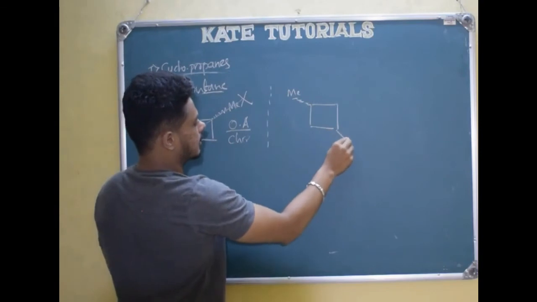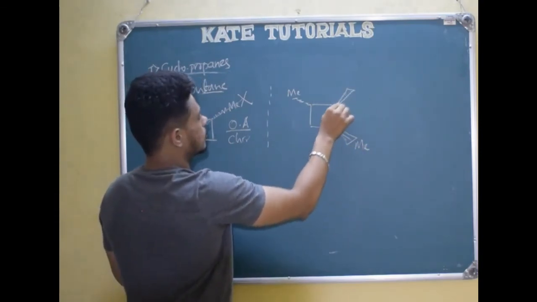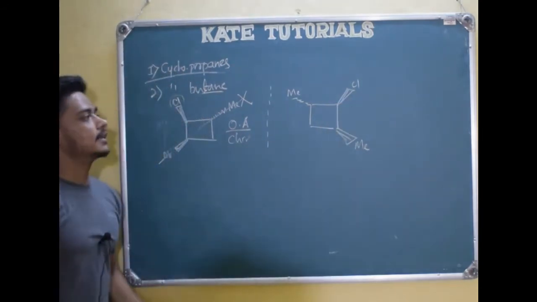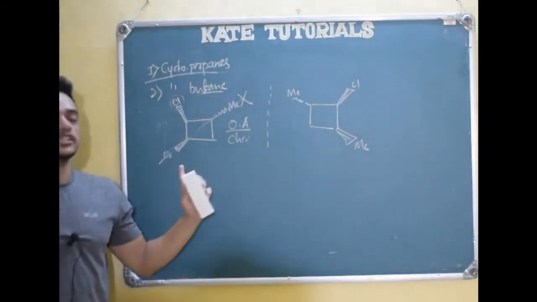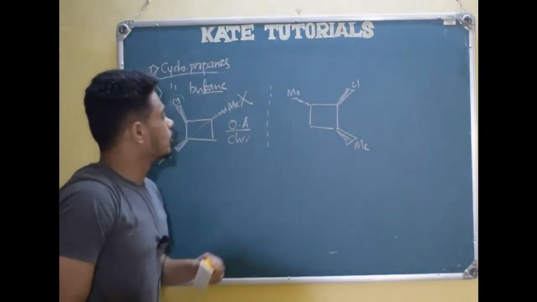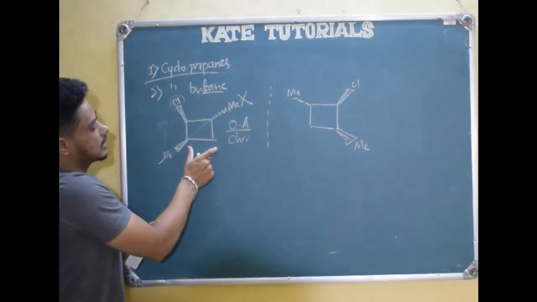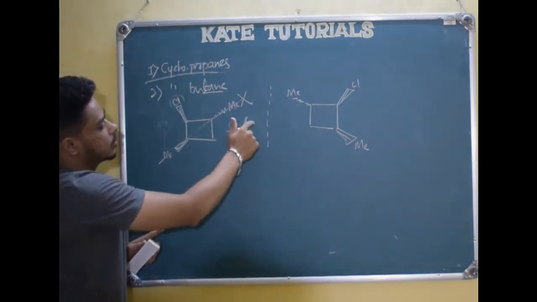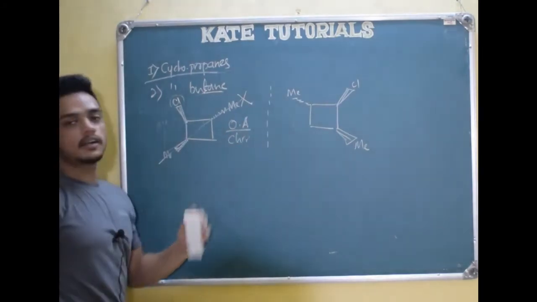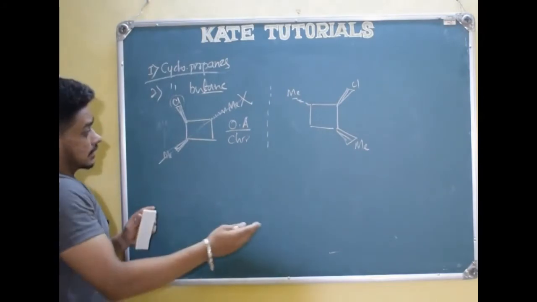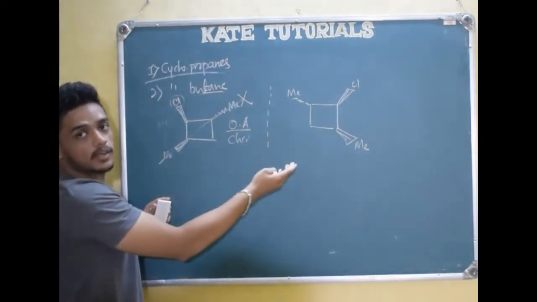Methyl here above, one more methyl, and here it is above chlorine. This is its mirror image, and both will be optically active, so both are enantiomers, right? One more interesting thing: I drew the structure, I checked whether it is optically active. If it was optically active, I placed a mirror and took the reflection and drew it, right? Otherwise, we can draw its mirror image, that is its enantiomer, directly like this.